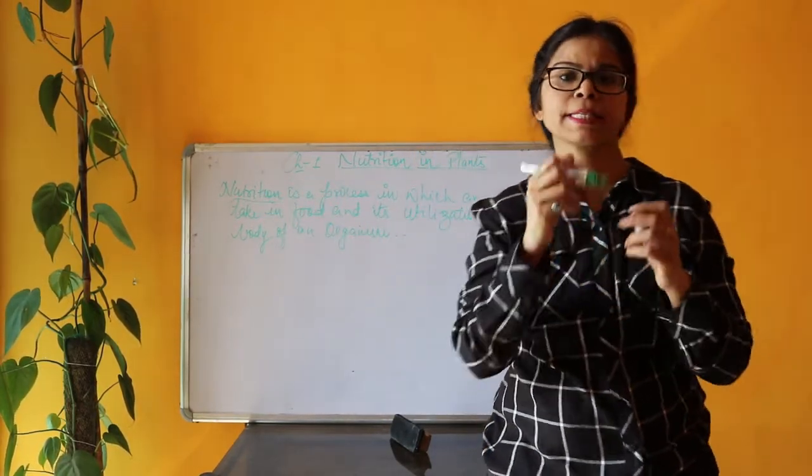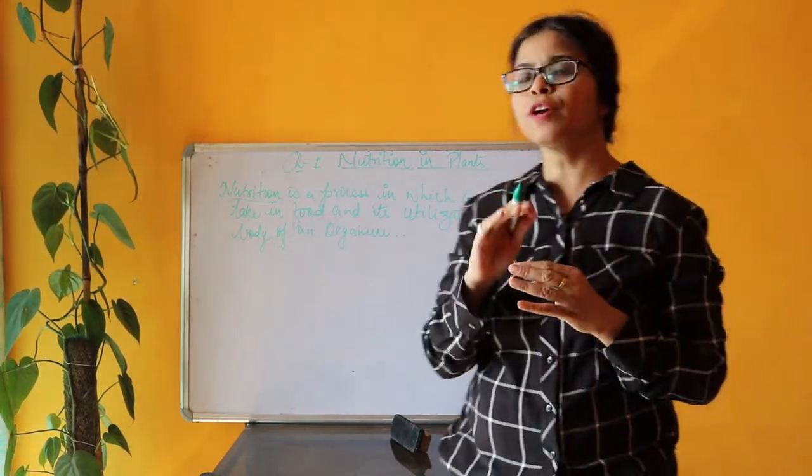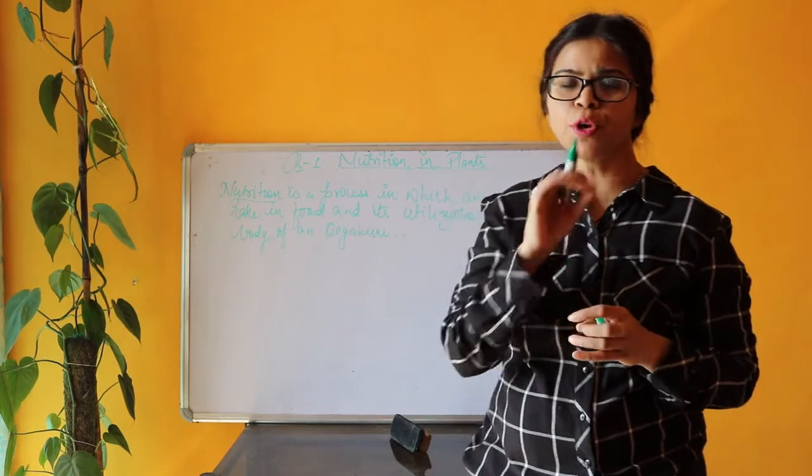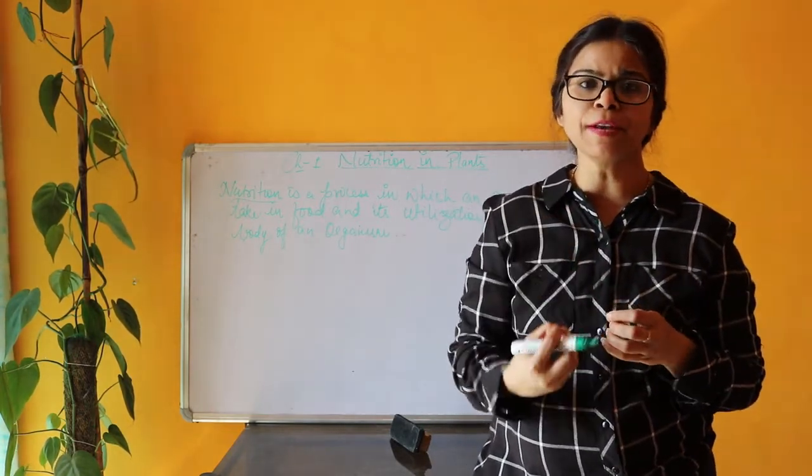Next, there are 2 different types of nutrition. There are 2 different modes of nutrition. What is mode of nutrition? It is just the method of taking in food.